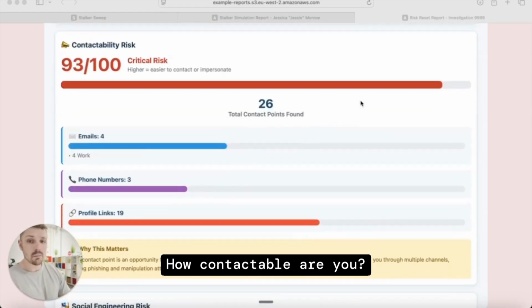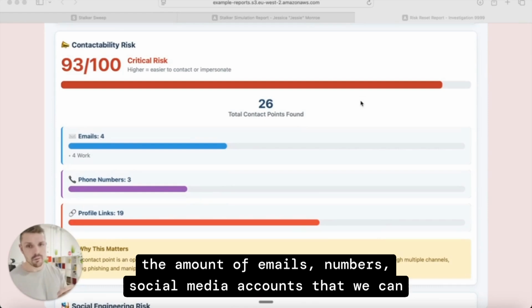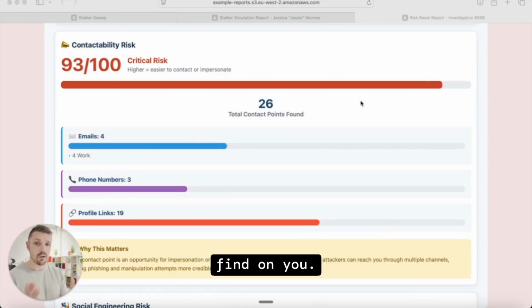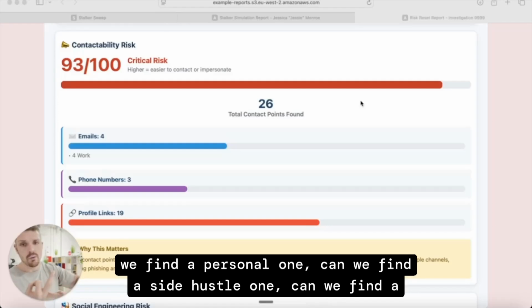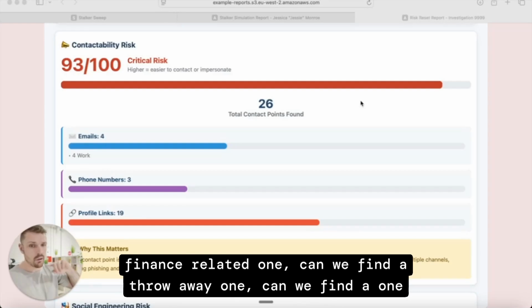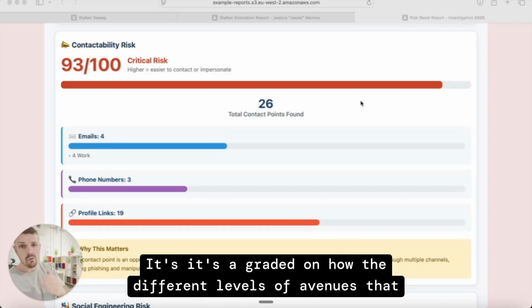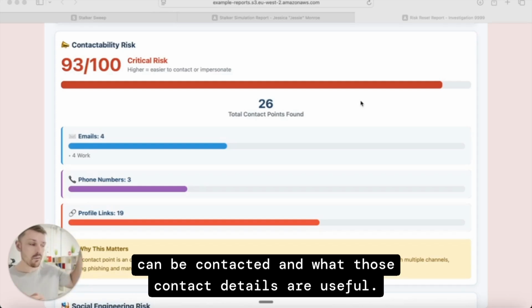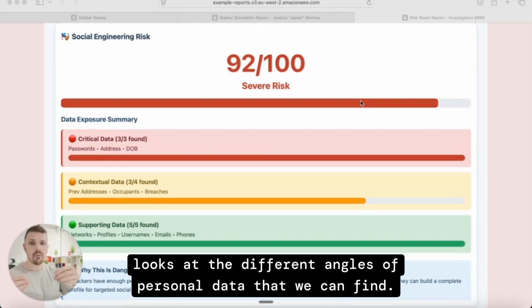How contactable are you? That looks at the amount of emails, numbers, social media accounts that we can find on you. More so looking at, so if we find emails, we're looking at work. Can we find a personal one? Can we find a side hustle one? Can we find a finance related one? Can we find a throwaway one? Can we find one when you're younger? It's graded on the different levels of avenues that can be contacted and what those contact details are used for.